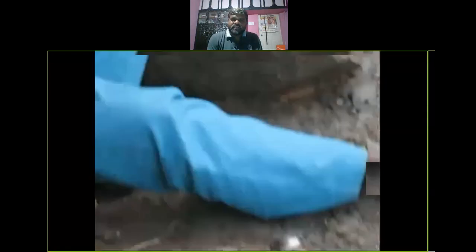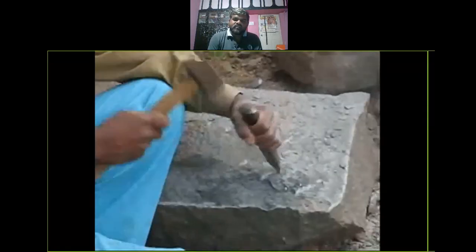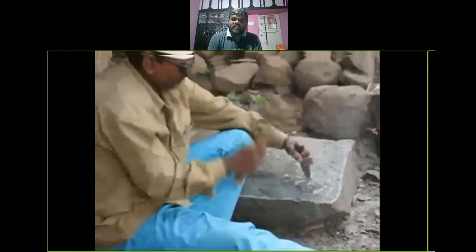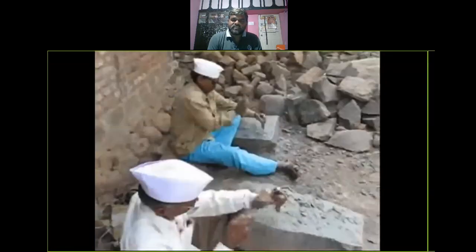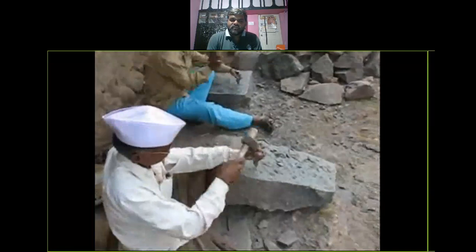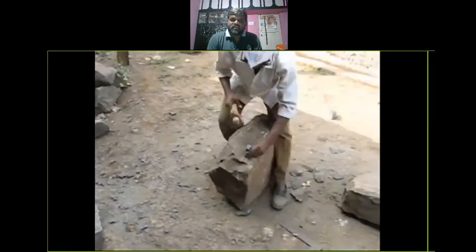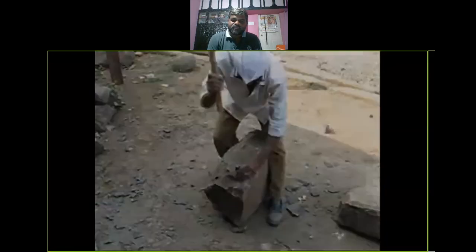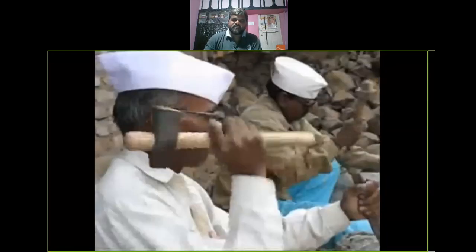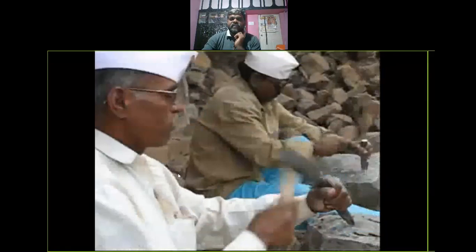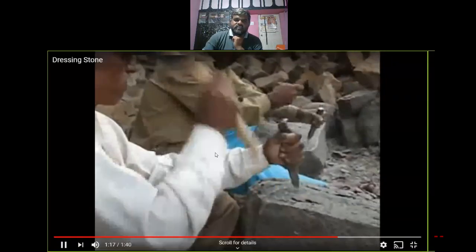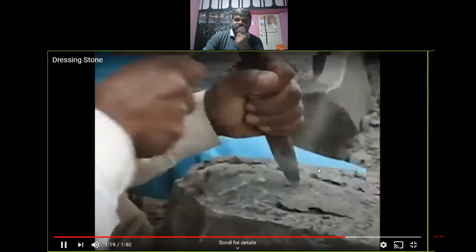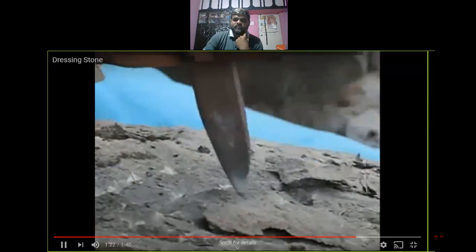It is solid, hard rock, which is shown when he is hitting it with a hammer and a chisel. It is not making even a scratch. So these types of rocks are granites. Definitely, it is a granite. See, this is a traditional way of dressing of stones.